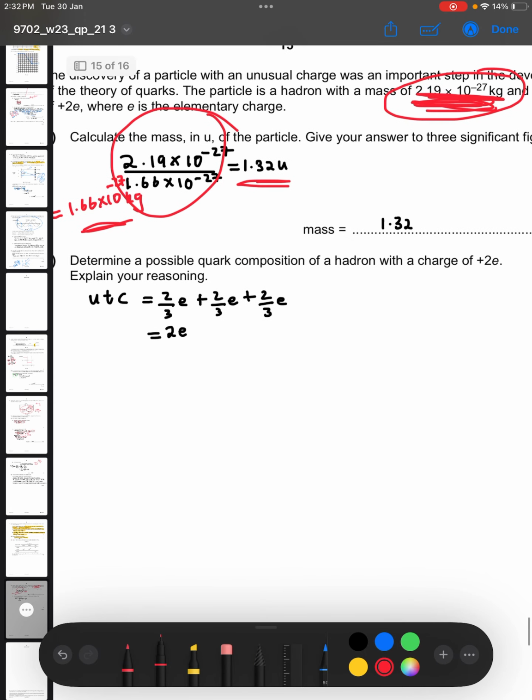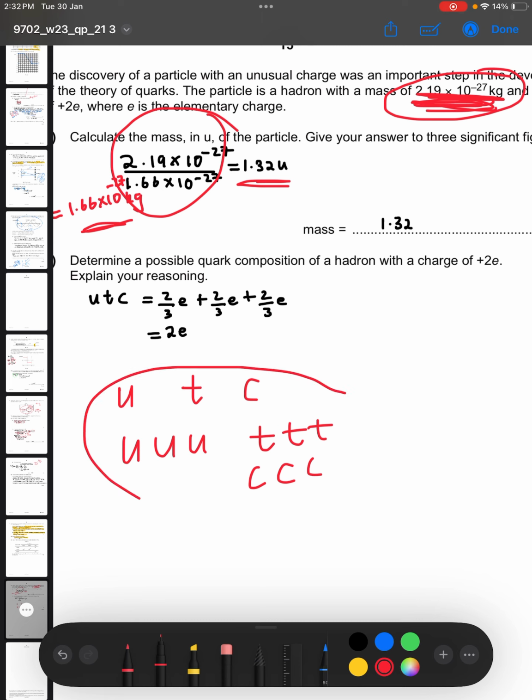Then finally, determine a possible quark composition of a hadron with a charge of plus 2e. A hadron with a charge of plus 2e has to be made up of 3 quarks, which can be up, top, charm, or any one of the combinations here.